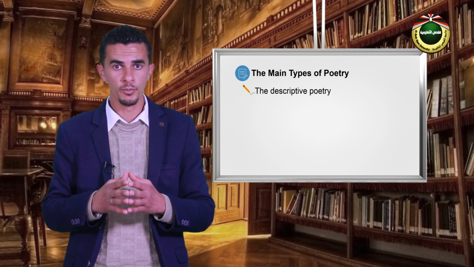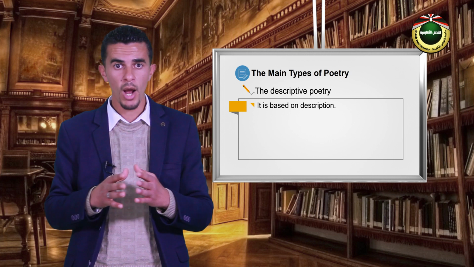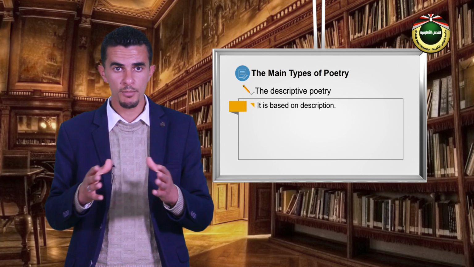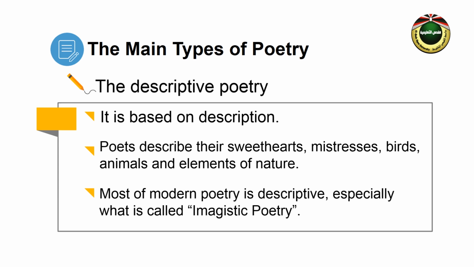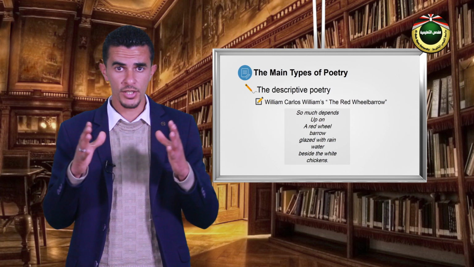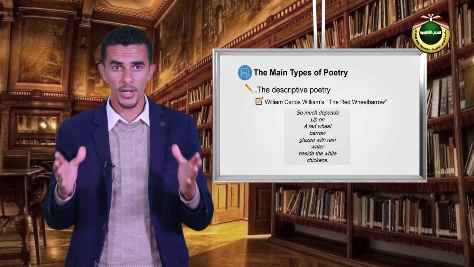The second type of poetry is descriptive poetry. It simply means poetry which is based on description. In this kind of poetry, poets describe their sweethearts, mistresses, birds, animals, and elements of nature. Most of modern poetry is descriptive, especially what is called imagistic poetry. An excellent example of a descriptive poem is William Carlos Williams' The Red Wheelbarrow.